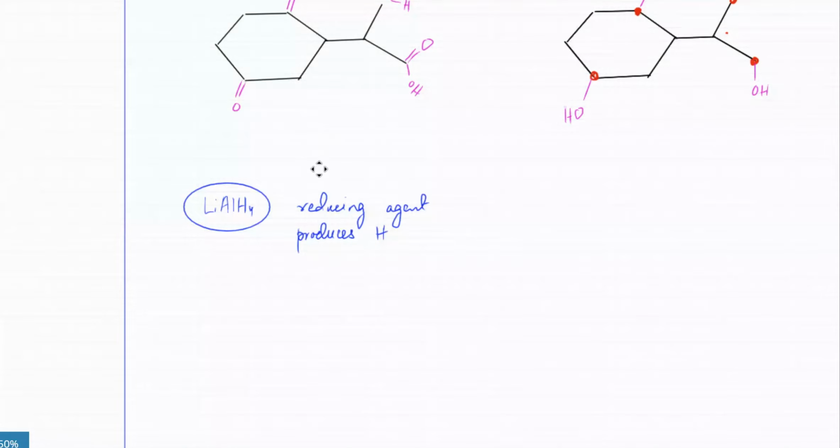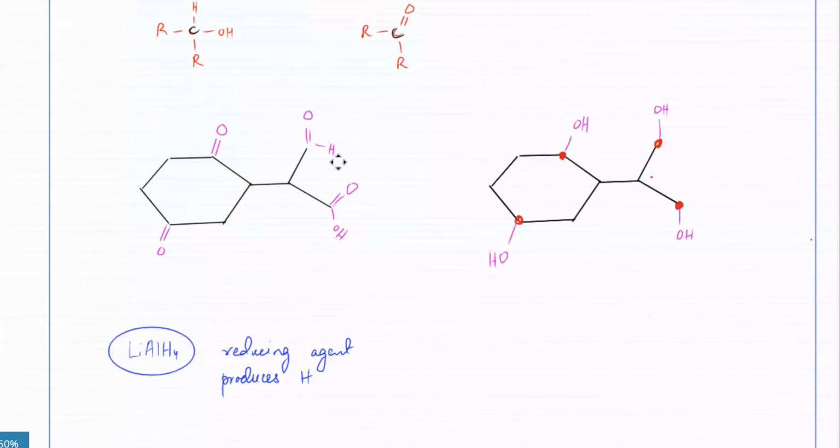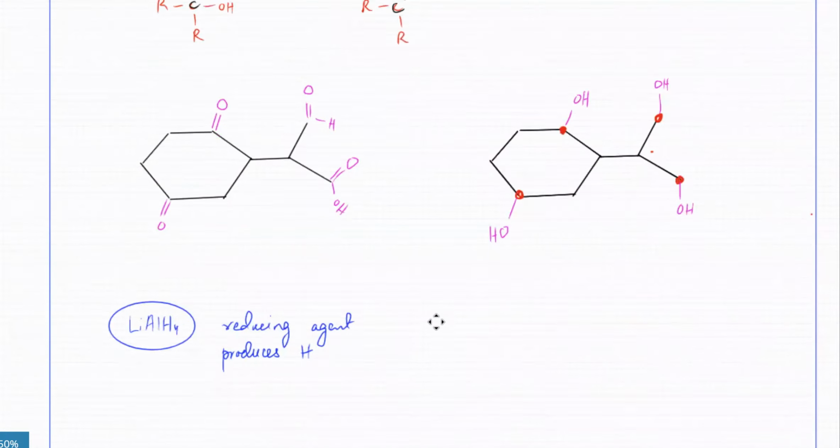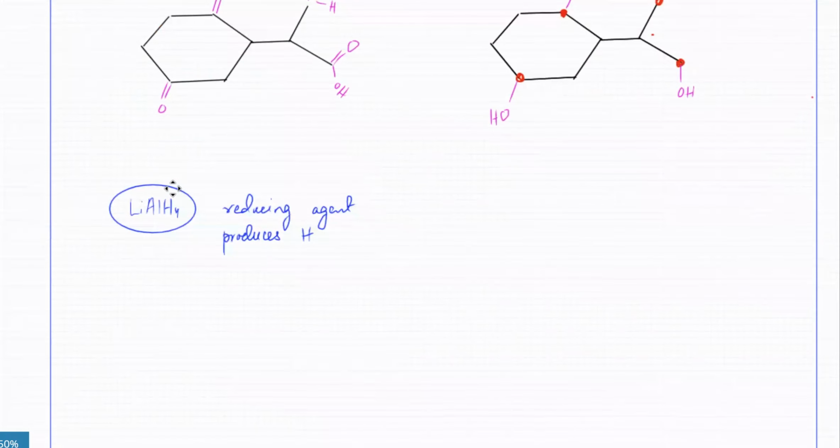For example, over here, when you were doing reduction, you had oxygen and hydrogen. You had an oxygen over here, it ended up gaining hydrogen atoms. This oxygen over here ended up gaining hydrogen atom. These two ended up losing oxygen atoms. So a reducing agent is something that produces H atoms, because by definition, reduction is a gain of hydrogen atoms.